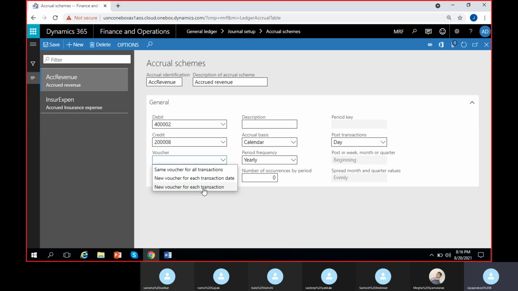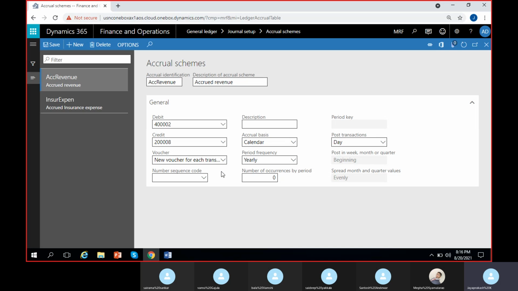In that case it will take the same voucher for that, and for every remaining transaction it will take a separate voucher number. If not, you can select new voucher number for every transaction, so every accrual transaction takes a new voucher number, and the reversal takes another new voucher number.